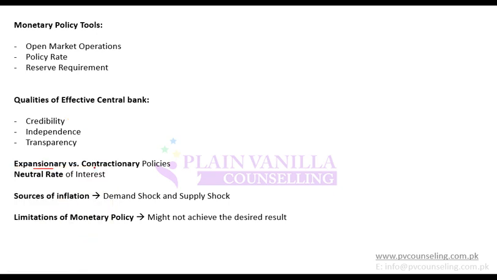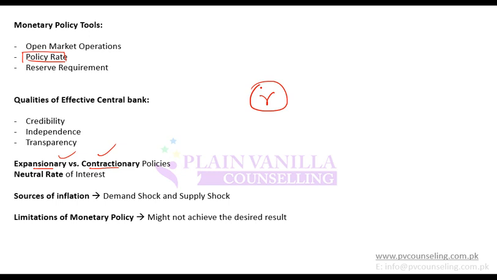We have discussed that policy can be expansionary or contractionary. We also discussed that for expansionary and contractionary policy, one of the key tools is the policy rate. That is, you reduce the policy rate for expansion and you increase the policy rate for contraction. But now the question is, increase from which level or decrease from which level? So there will be a certain level, let's say R. At this level, the economy will neither expand nor contract.